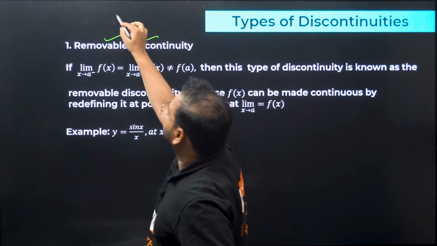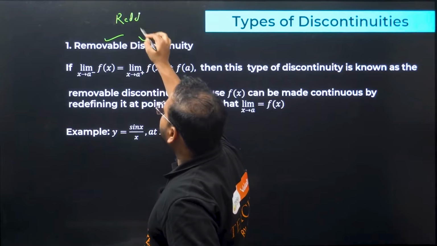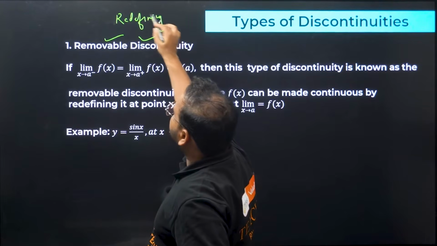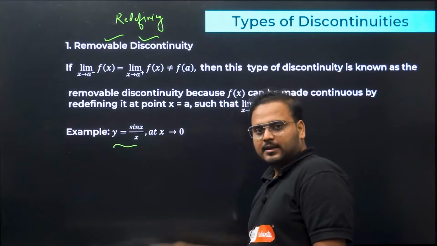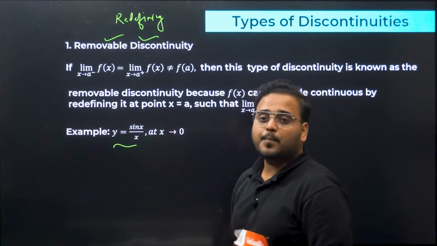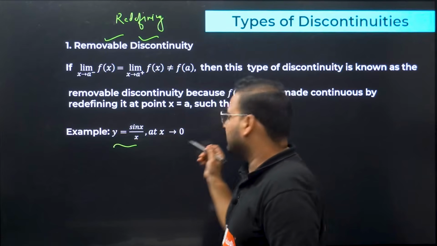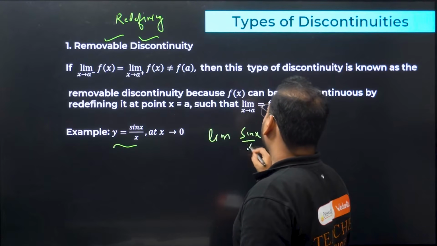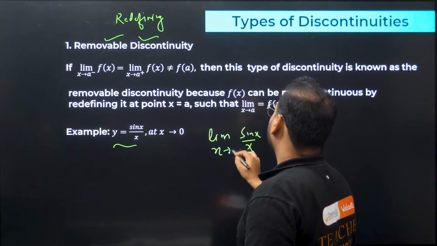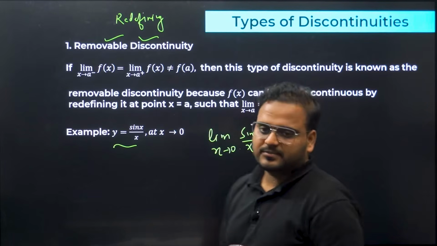For example, this one, please check. y equal to sin x by x. Can you define this function at 0? We can find the limit of this. We have learned to find the limit of this. The limit of sin x by x when x tends to 0 is 1. We know that, it's a standard limit.